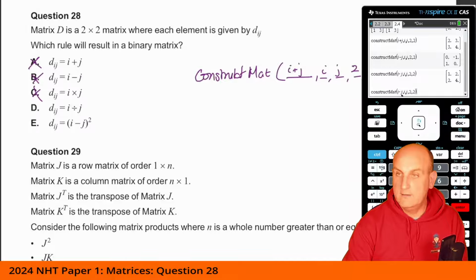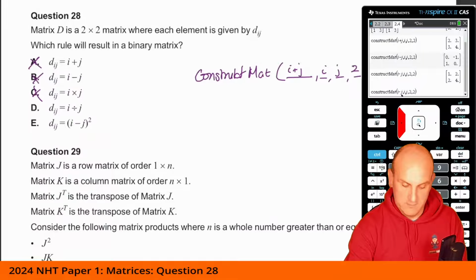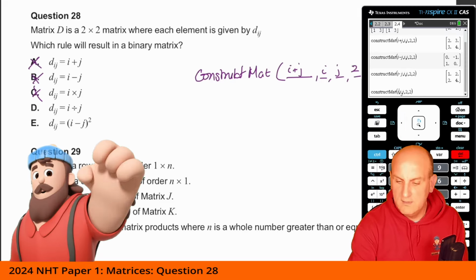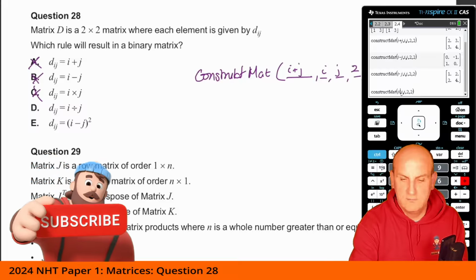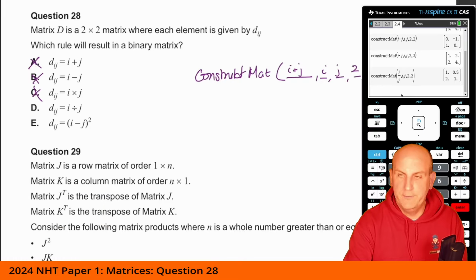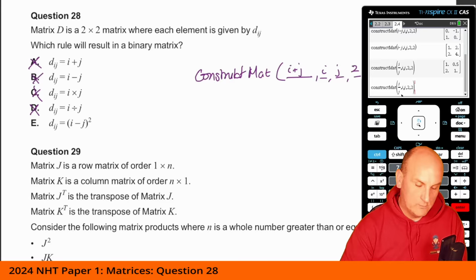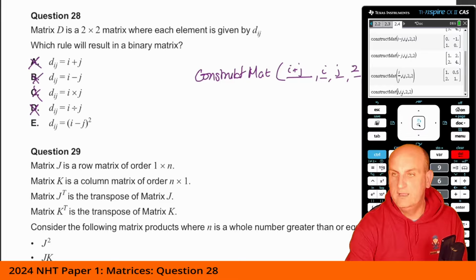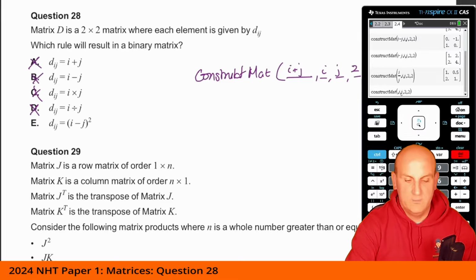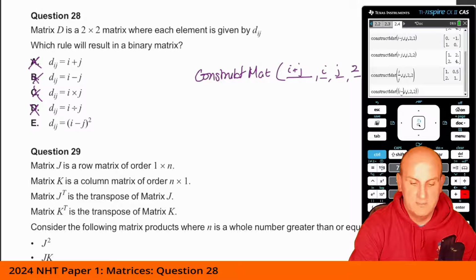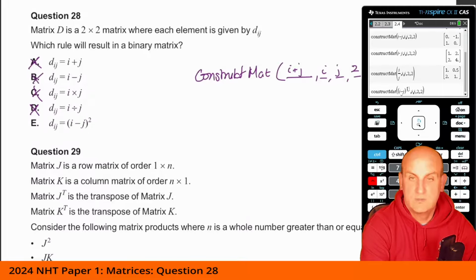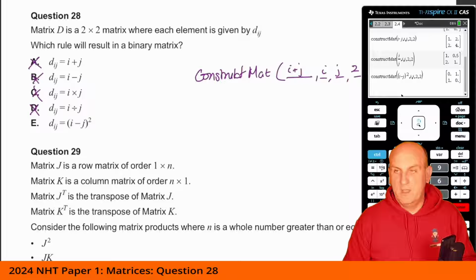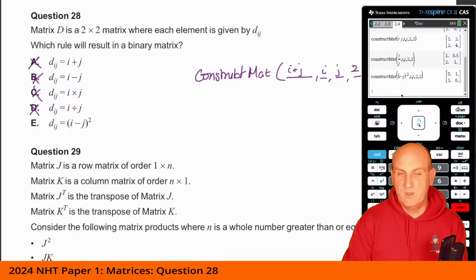Where are we now? Copy that down, and let's change that to i divided by j. My eyesight's horrible. Hit enter. Nope. And hopefully, again, I wouldn't just chance this. I would still work it out and make sure that it's right, because you never know. It may well be that the calculator function's wrong, but it's i minus j, squared. And there we go. We have my binary matrix. A binary matrix is just a matrix made up of ones and zeros. So E is my correct answer.